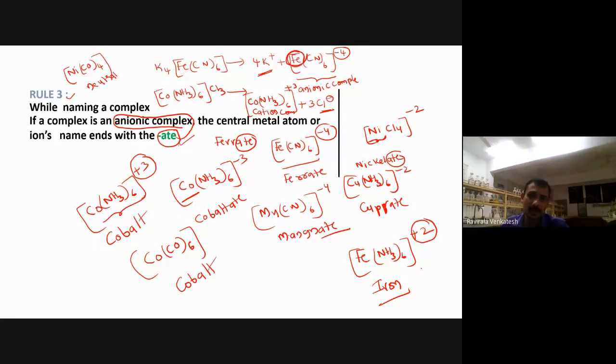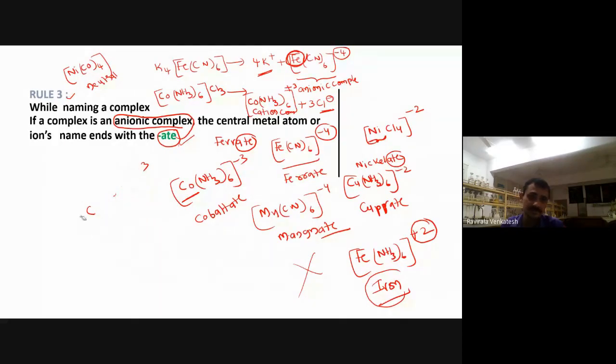So this is the main point you need to remember. If you write everything else correct, but in the place of iron you write ferrate, everything will be wrong. You will get 0 marks. These are small things which are very, very important. They look very simple, but these are what decide your marks. You are generally losing the marks here only.